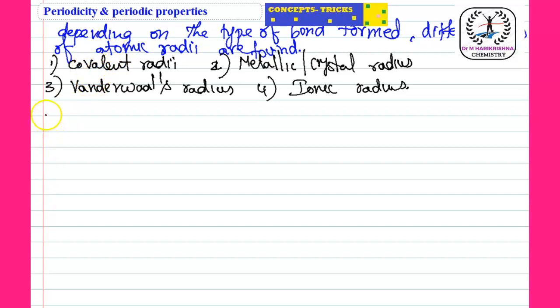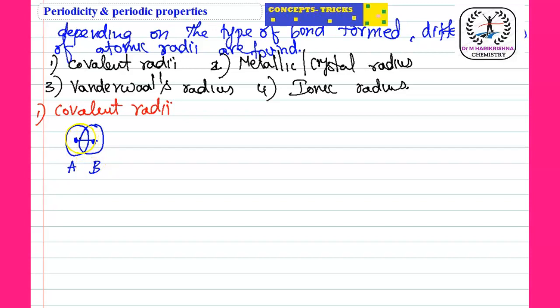Here, the first one, covalent radii. So students, covalent radii means the two atoms in a molecule are in a covalent bonding. That means both are overlapped. Now see the distance between the two nuclei, the internuclear distance.